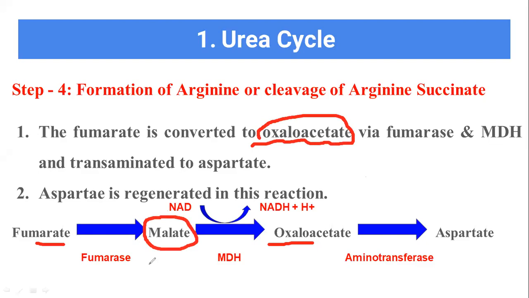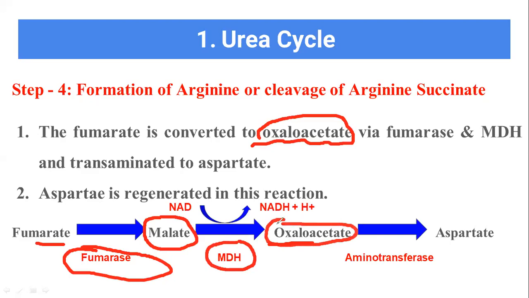First, the fumarate is converted into malate with the help of the enzyme fumarase. Now, this malate, with the help of the enzyme malate dehydrogenase, is converted into a substance called oxaloacetate.